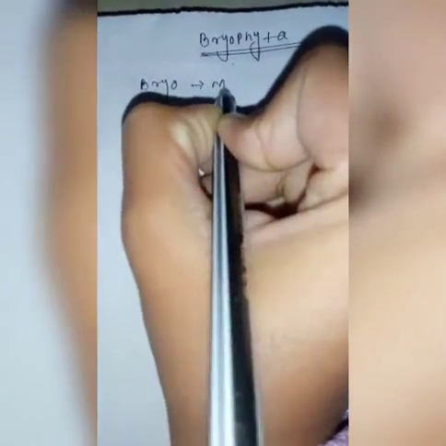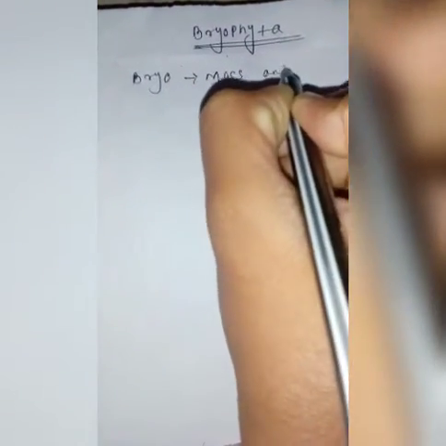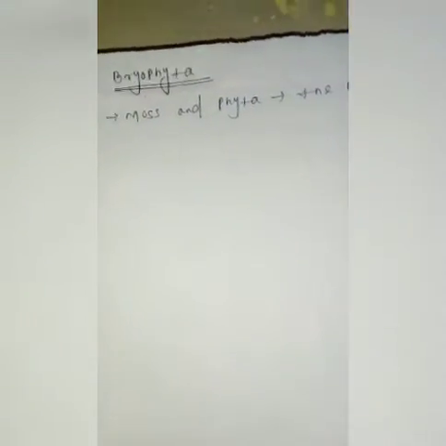So Bryophyta is the moss type of plant. Commonly, Bryophyta means the moss plant.